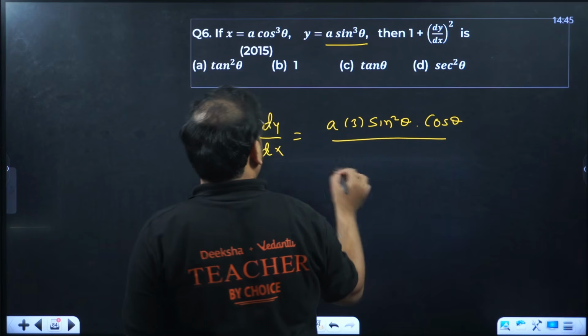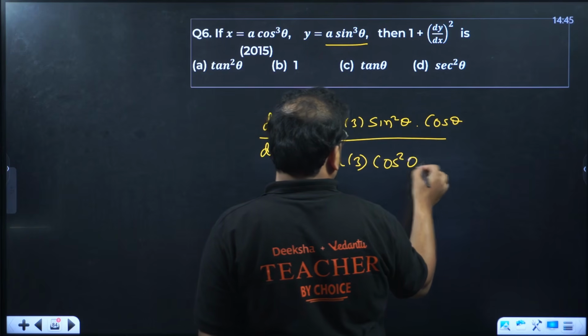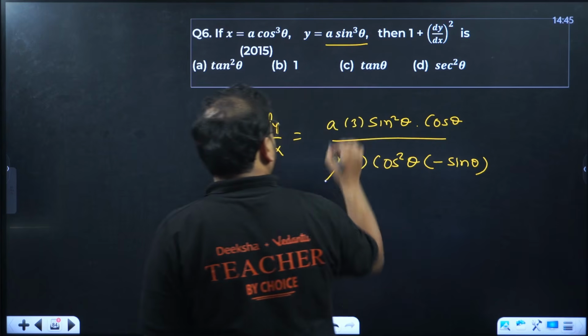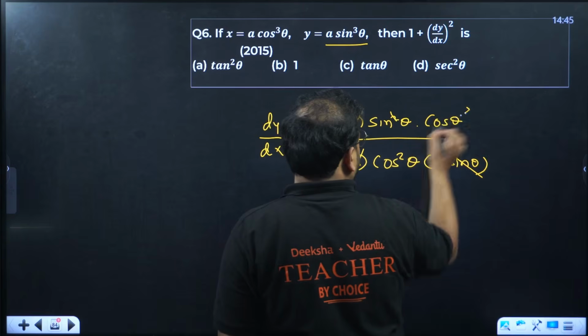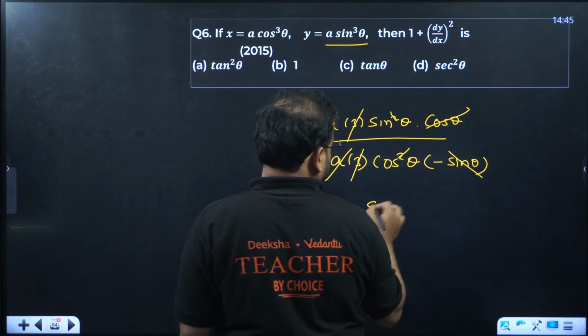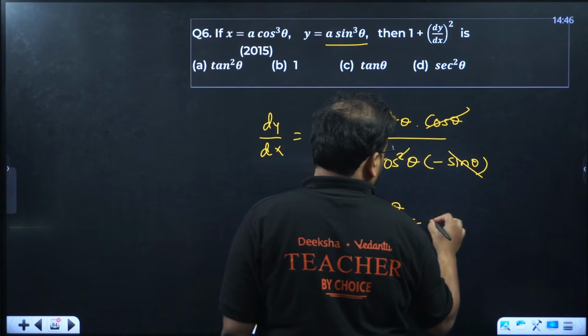Same over here, 3 cos square theta. Differentiate cos, you'll have minus sin theta. A cancels, 3 cancels. This 2 will cancel this sine. You'll have minus sine by cos, minus sin theta by cos theta, that's how much? Minus